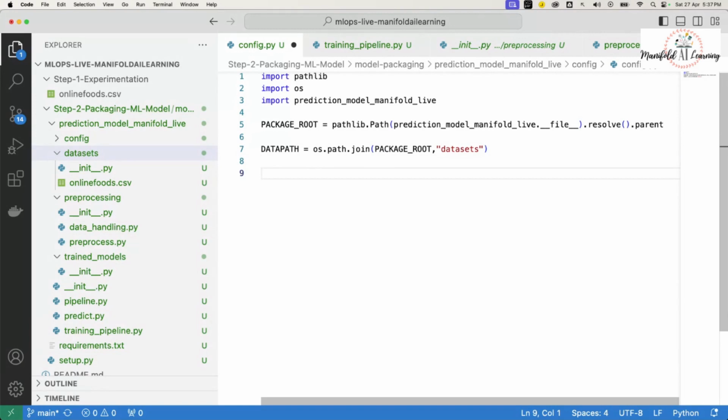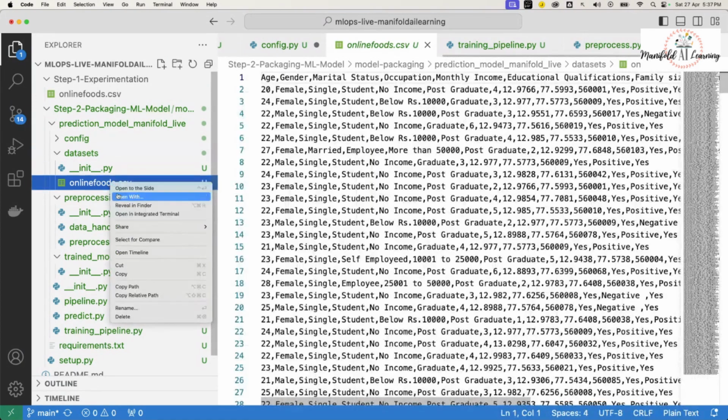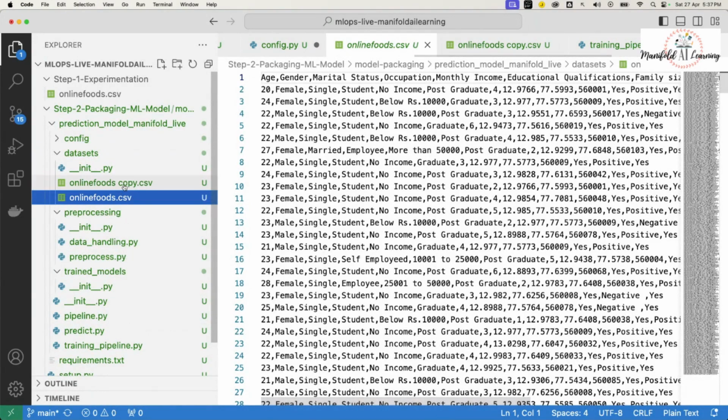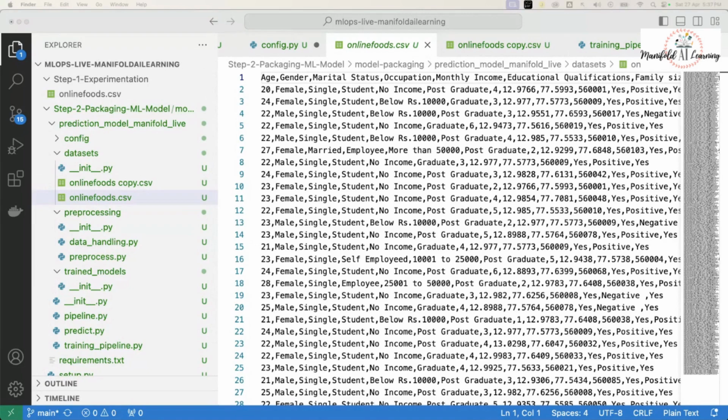Then I would go ahead and mention my training data. Just for the demonstration, we'll remove a few entries from the training data and make them a test data. We'll do this manual activity since we are using it for our personal learning.